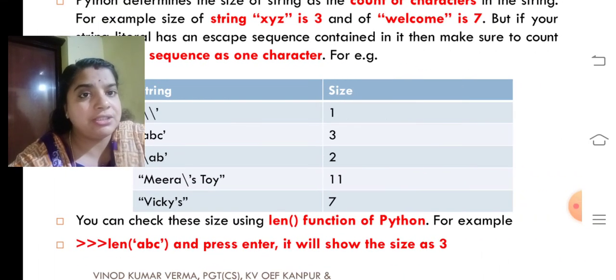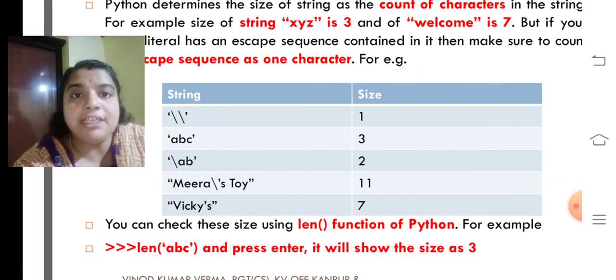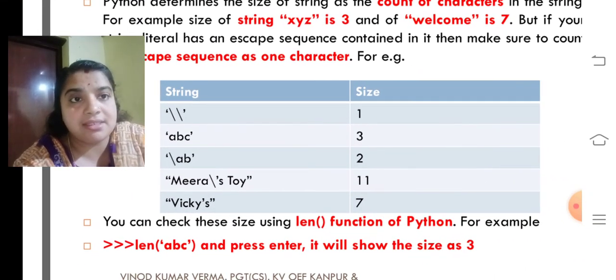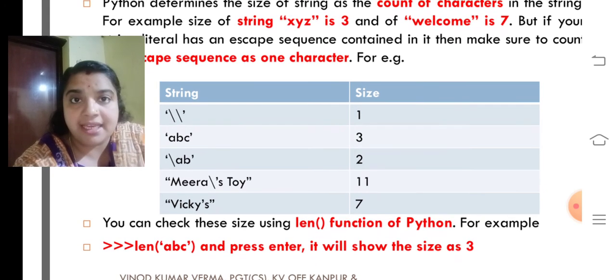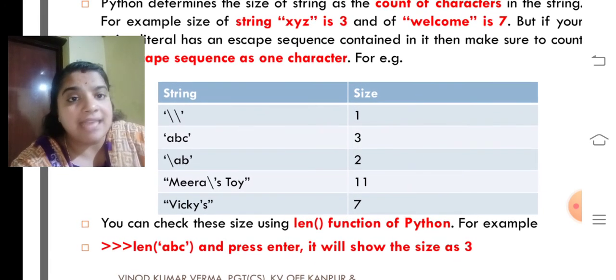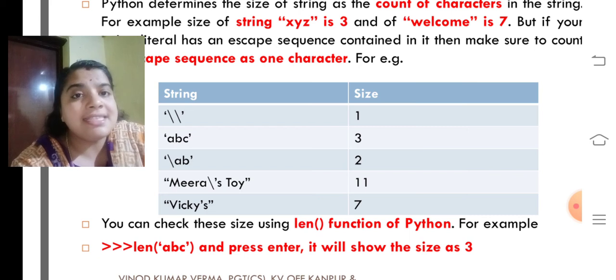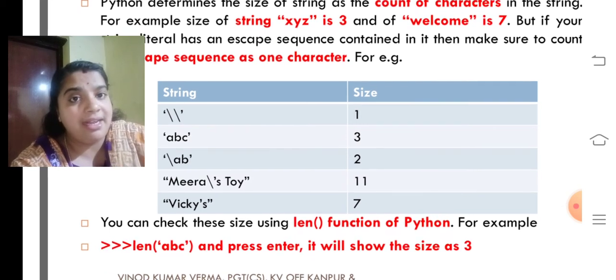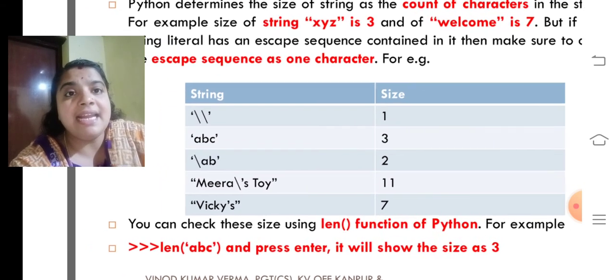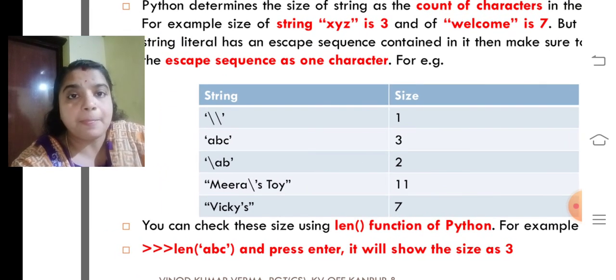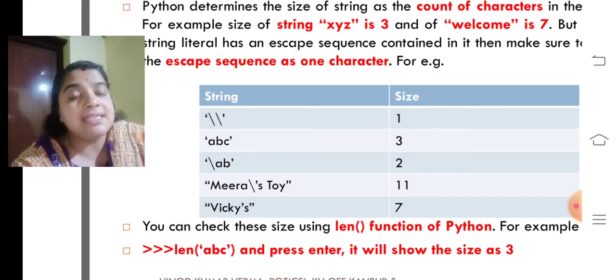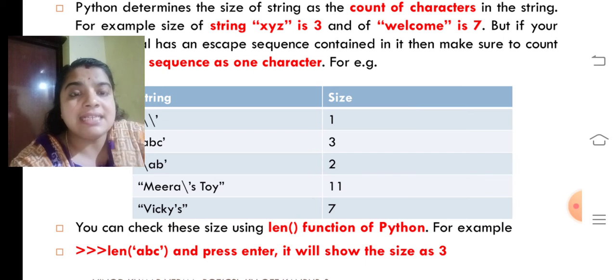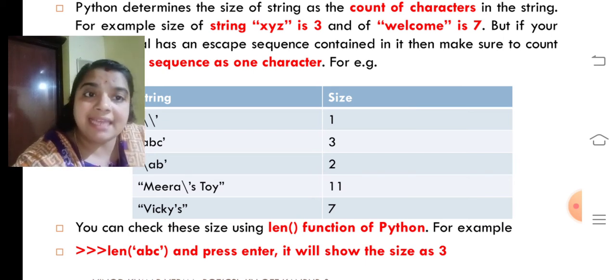Backslash backslash is considered to be an escape sequence. The next one, ABC, you will get 3 as the size. The next one, slash A B. Here, slash A is counted as one character only, because it is an escape sequence, so we get the size as 2. Mira's toy, you will get 11. Vicky's, 7.